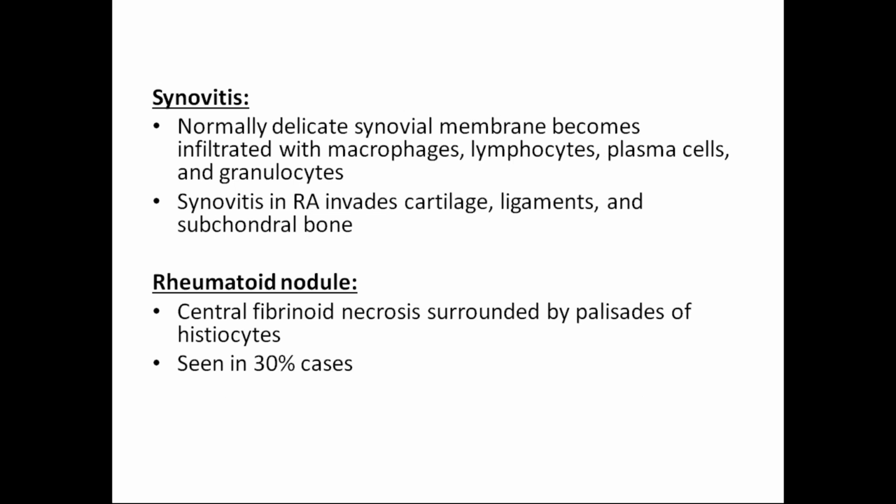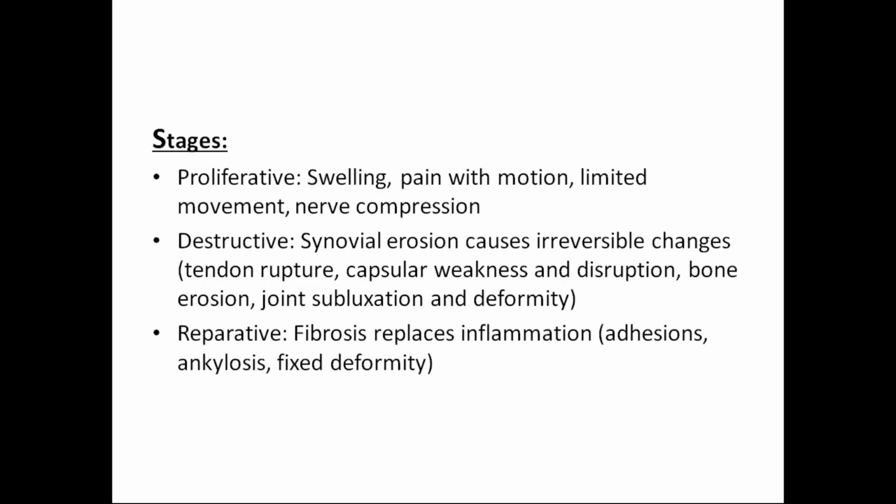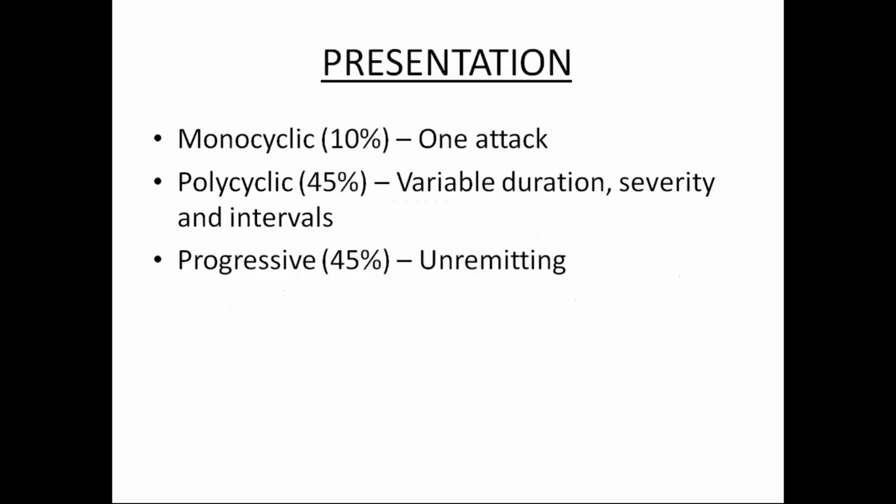Synovitis: the normally delicate synovial membrane becomes infiltrated with macrophages, lymphocytes, plasma cells, and granulocytes. Synovitis in rheumatoid arthritis invades cartilage, ligaments, and subchondral bone. Rheumatoid nodule: central fibrinoid necrosis surrounded by palisades of histiocytes, and it is seen in 30% of cases.